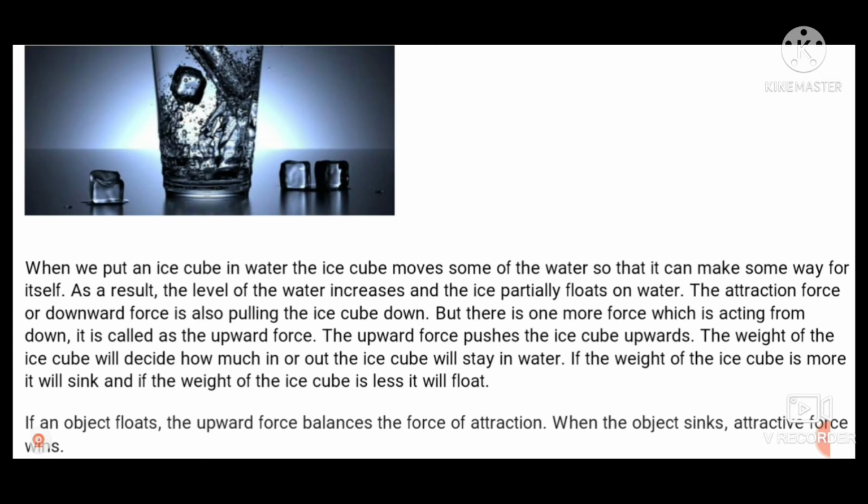So all these experiments or all these examples have the same answer. If an object floats, the upward force balances the force of attraction or the gravitation. When the object sinks, the attractive force or the gravitational force wins. That means it is winning, and so it is making the object sink. You can pause the video and read the answer also.